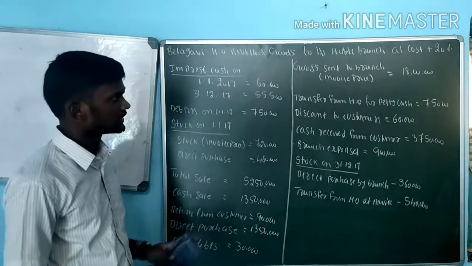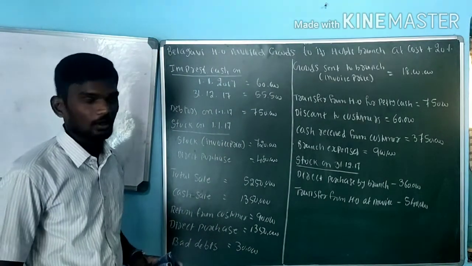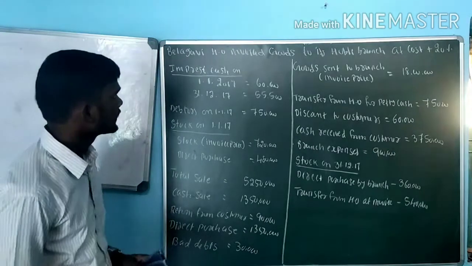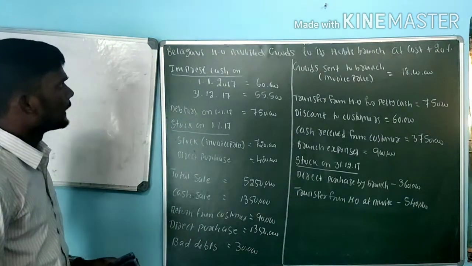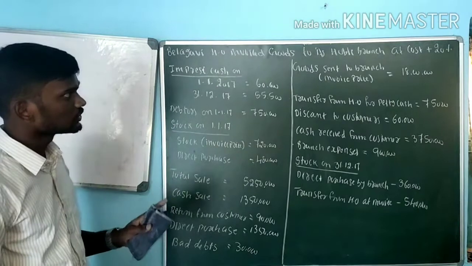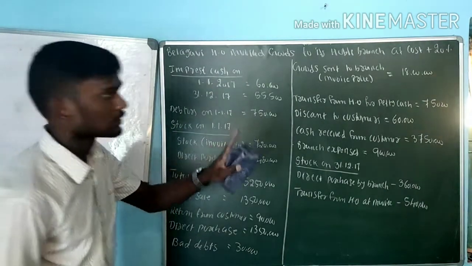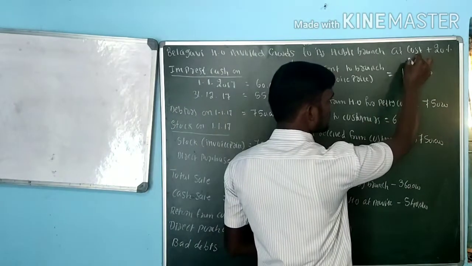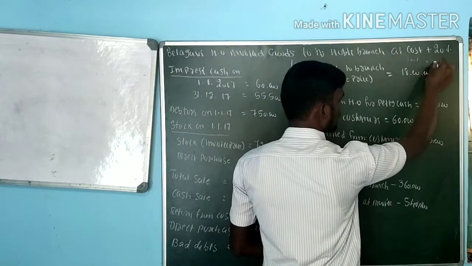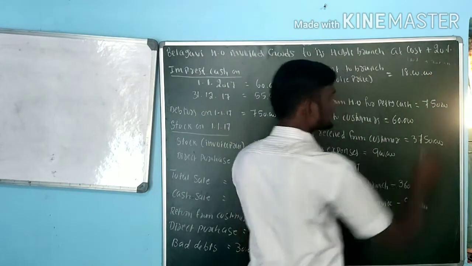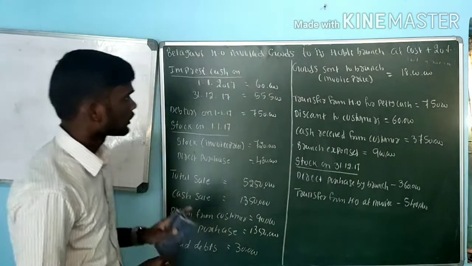Question paper problems. This is the 2018 question paper of Bangalore University. Let's read the question. Belgavi head office invoiced goods to its public branch at cost plus 20%. So here we should take cost as 100%, profit as 20, and sales as 120%. Go for one by one.